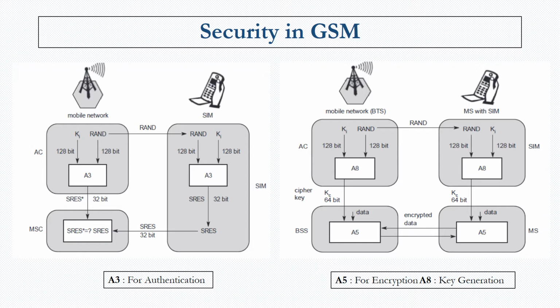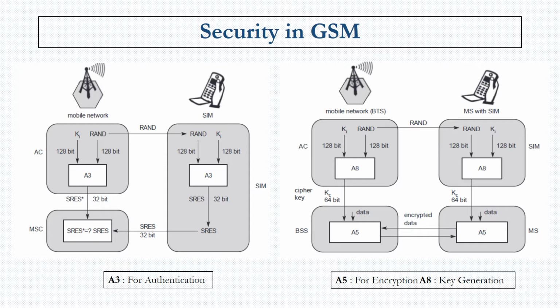Now, after transmission, the signed response from the user's end and the signed response that is already stored are compared, and only when they are the same and there are no discrepancies, then we assume that the user has sent it and the data is authenticated.